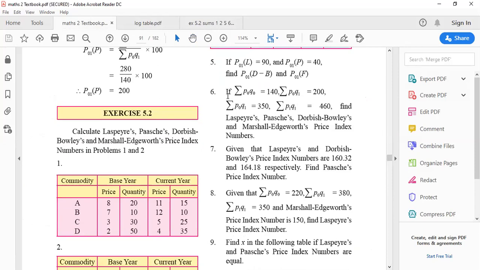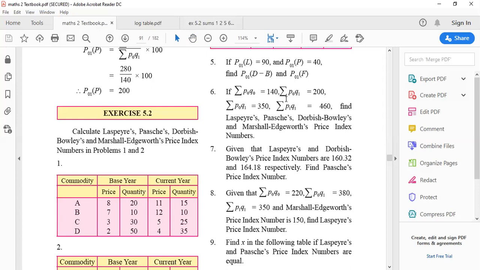Now children, in sum number 6, there's a printing mistake. The number here is 350. The number is correct. The printing happened twice. You can see P0Q1, P0Q1. So here I've made the correction while solving. Just note down while solving that the value of the sixth sum is wrong over here. It is not P0Q1, it is P1Q0 that I've mentioned in the sum. So you can refer to that.